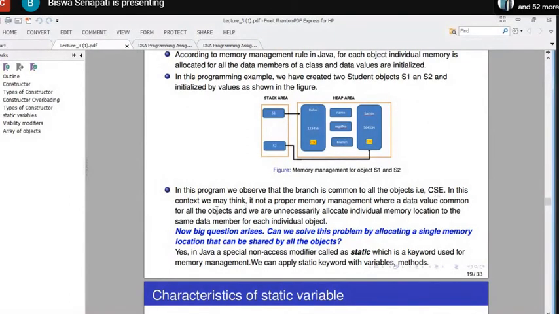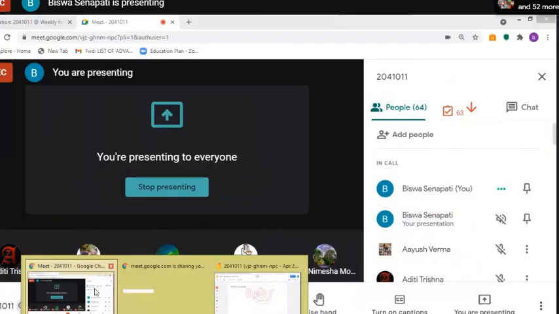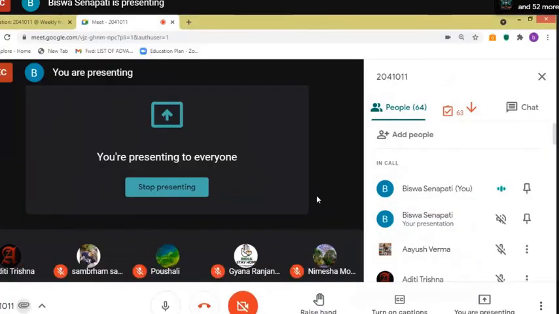In this context, we may think it is not proper memory management where a data value is common for all objects and we unnecessarily allocate an individual memory location to the same data member for each individual object. Are you all realizing this point, or any doubt you can ask? So the focus is one memory location for the data that is common to all. No need to allocate the memory for every object.